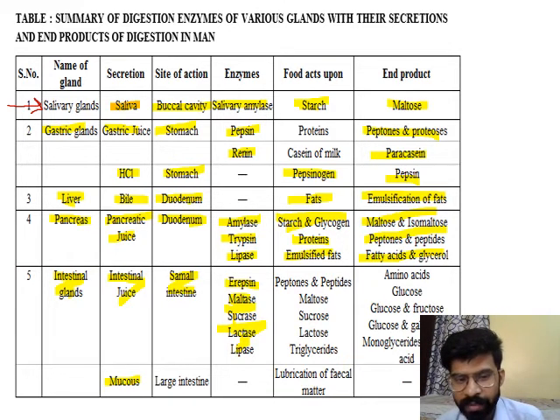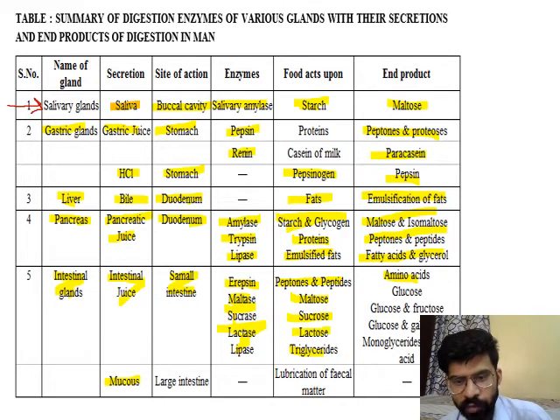Maltase digests maltose, sucrase digests sucrose, lactase digests lactose, and lipase digests triglycerides. The end products are amino acids, glucose, and monoglycerides.